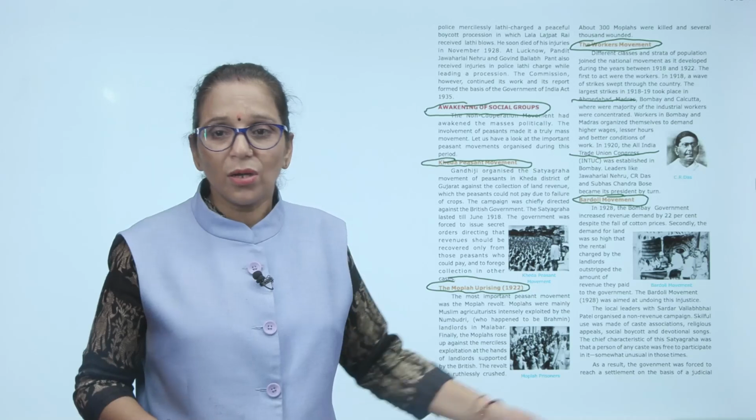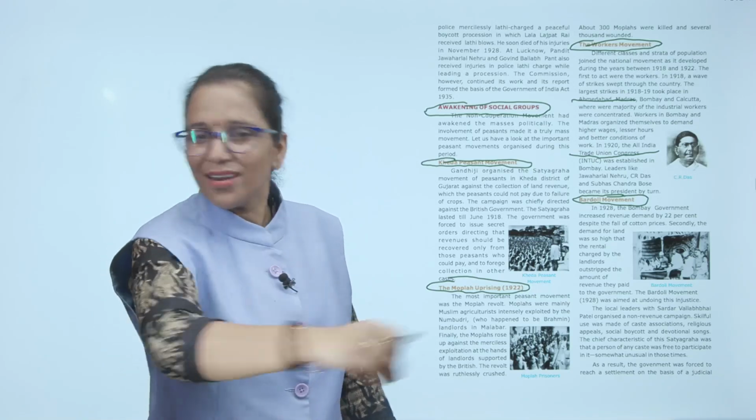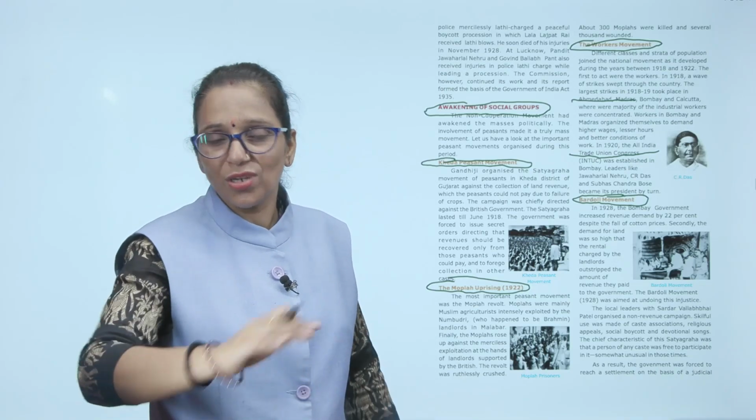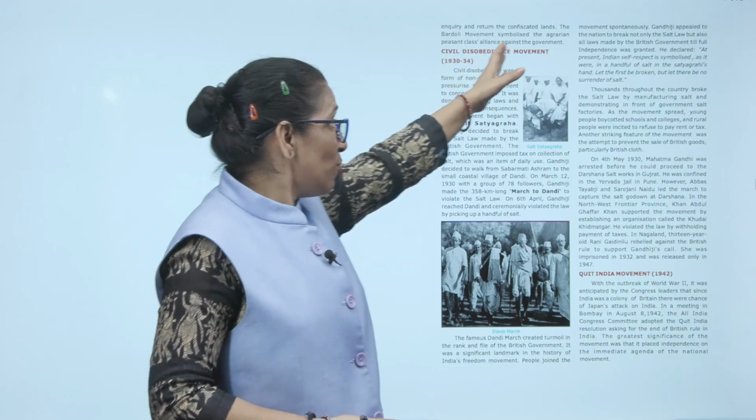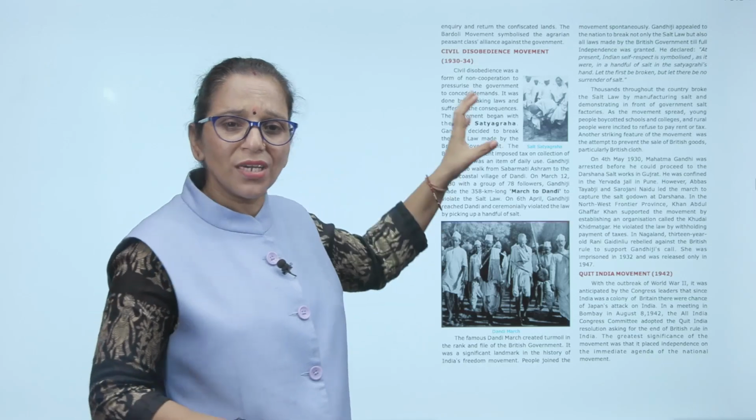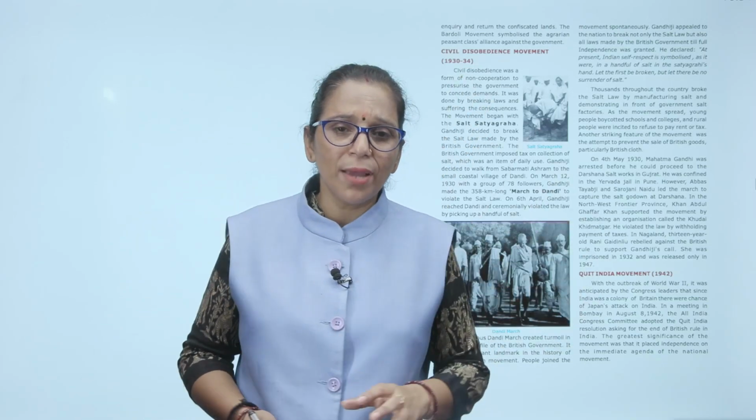So as a result, the government was forced to reach a settlement on the basis of a judicial inquiry. Now, what was that? A judicial inquiry and return of the confiscated land. The Bardoli movement symbolized the agrarian peasant class alliance against the government. So, this was a great effort by Sardar Vallabhbhai Patel, where he pressurized the British government to do welfare work in favor of the peasants.